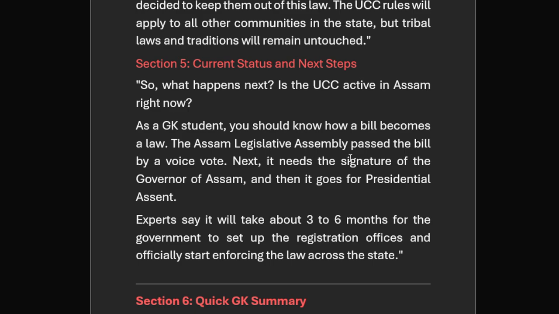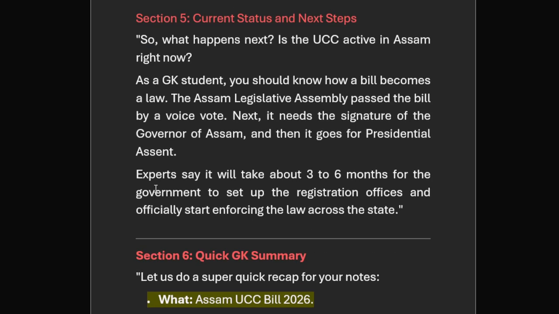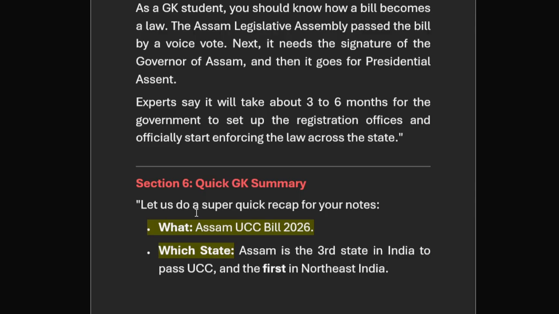The Assam Legislative Assembly passed the bill by voice vote. Next, it needs the signature of the Governor of Assam, and then it goes for presidential assent. Experts say it will take about 3 to 6 months for the government to set up registration offices and officially start enforcing it across the state.